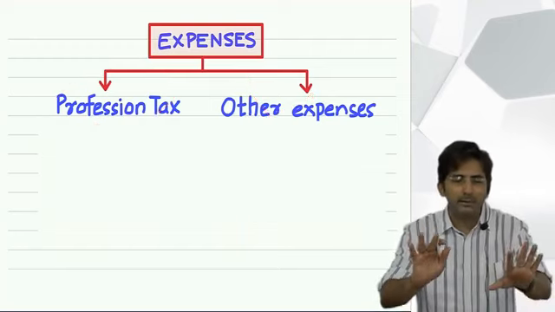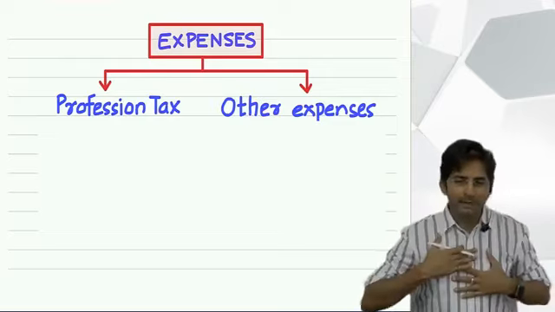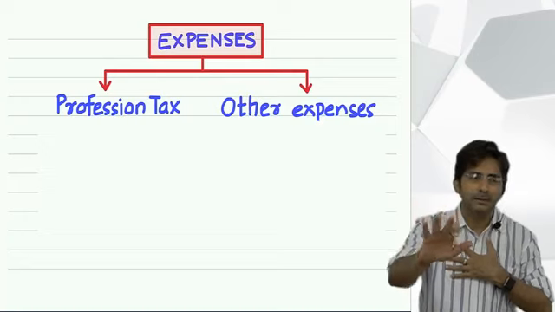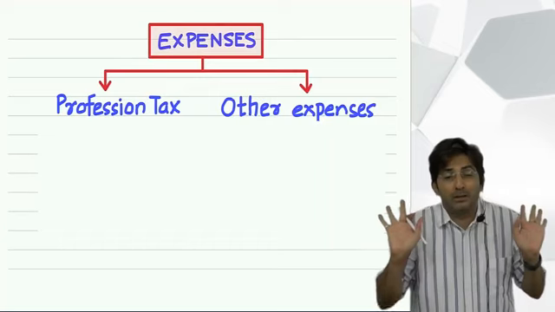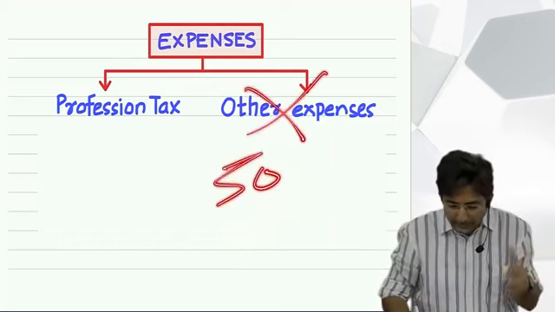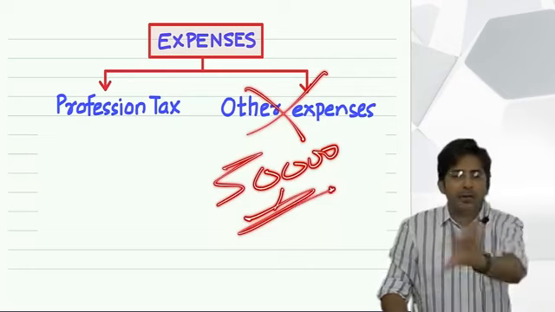That's why what government says, your expense, you keep it with you only. We respect that you also have expense. Although you are a salaried person, you hardly have some expense, but you have expense. But we will not see your actual expense. We will give you a straight 50,000 deduction. And automatically it becomes a deduction for your expenses.